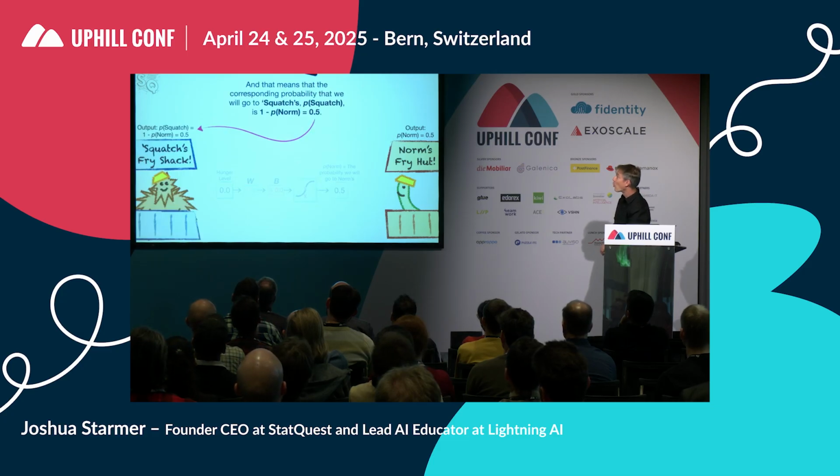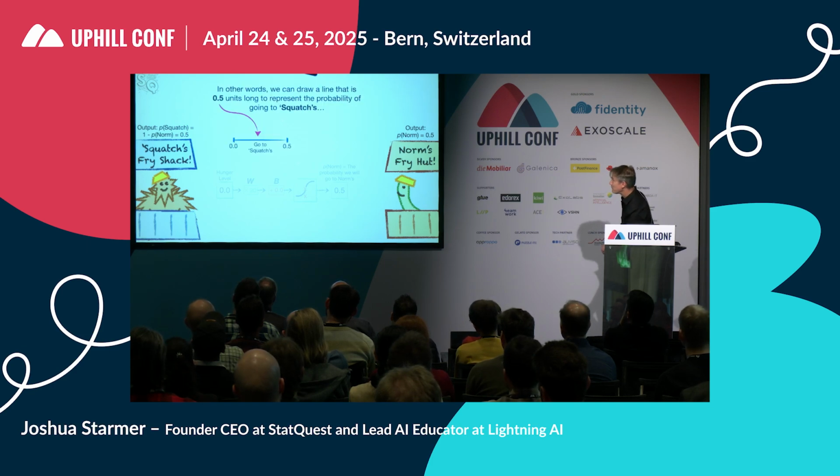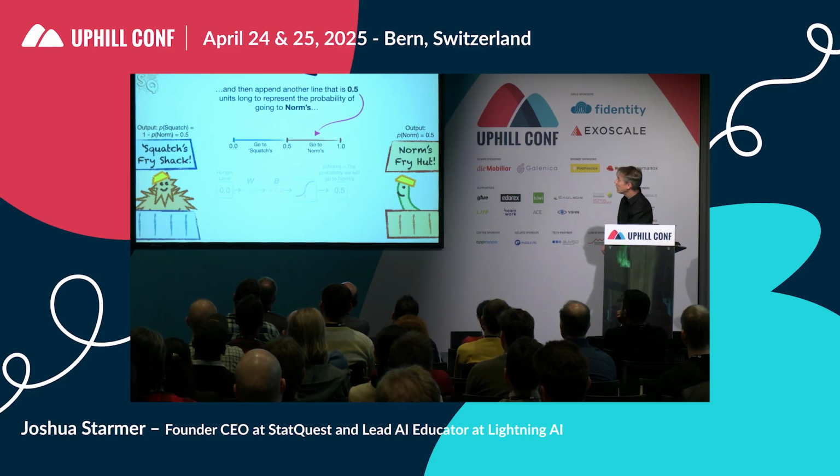And that means the corresponding probability that we'll go to Squatch's, p squatch, is 1 minus p norm, which is also 0.5. In other words, we can draw a line that is 0.5 units long to represent the probability of going to Squatch's, and then append another line that is 0.5 units long to represent the probability of going to Norms.